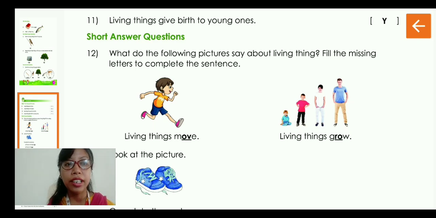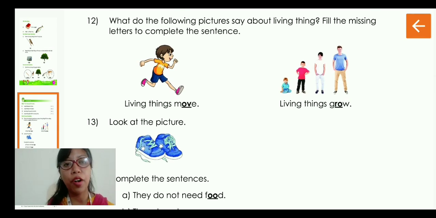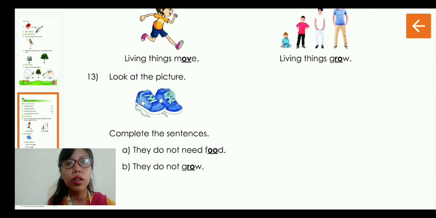M-O-V-E, move. Then living things grow. G-R-O-W, grow. So these are the spellings of move and grow. Then we come to question number 13. Look at the picture. Complete the sentences. They do not need. Who do not need food? The shoes. They do not need food.